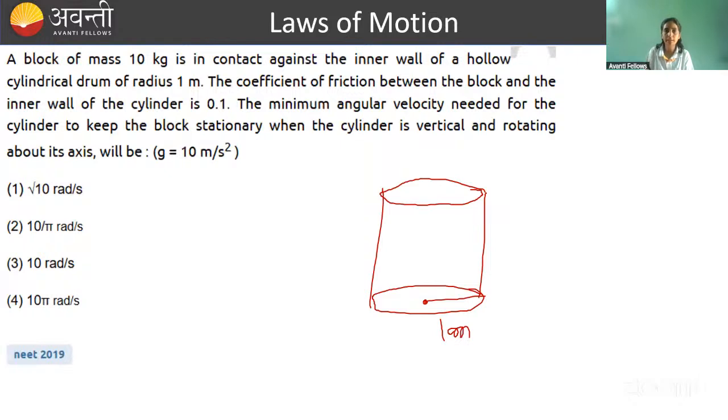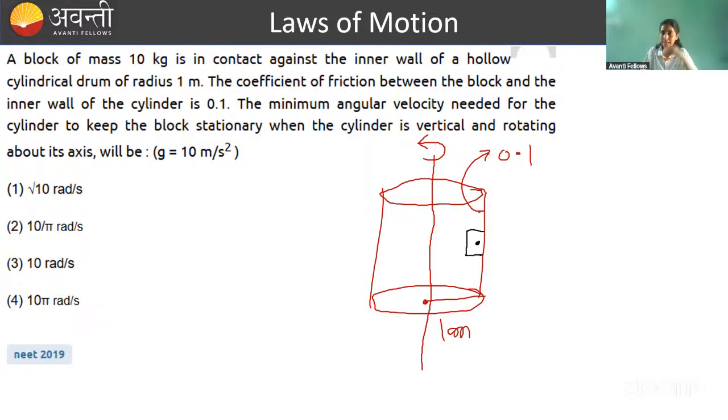Coefficient of friction between block and the inner wall of cylinder is 0.1. So this wall has friction. Its coefficient is 0.1. The minimum angular velocity needed for cylinder to keep the block stationary when the cylinder is vertical and rotating about its axis. So this cylinder is rotating about its axis like this. And what is happening here? There is a block kept on its wall. Condition is we have to keep this block at rest. For that, what should be the value of omega? How will it stay at rest? This is the question, right? So just write its FBD, free body diagram.